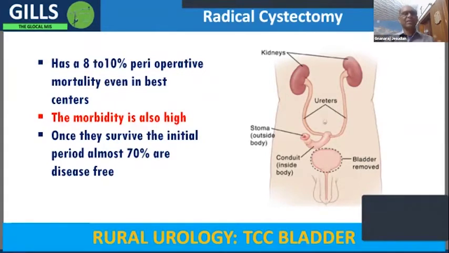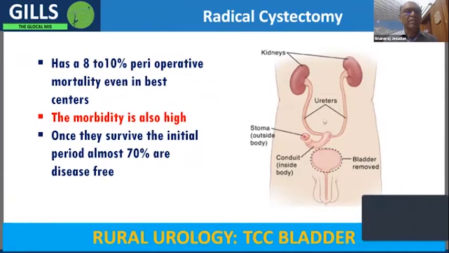Unfortunately, once it has gone beyond the muscle, it quickly goes beyond the bladder. So then, even at best, you need to do a radical cystectomy and ileal conduit to divert the bladder. It has a significant perioperative mortality, even in a good center. So if you're only occasionally doing it, the mortality and morbidity is bound to be a little high.